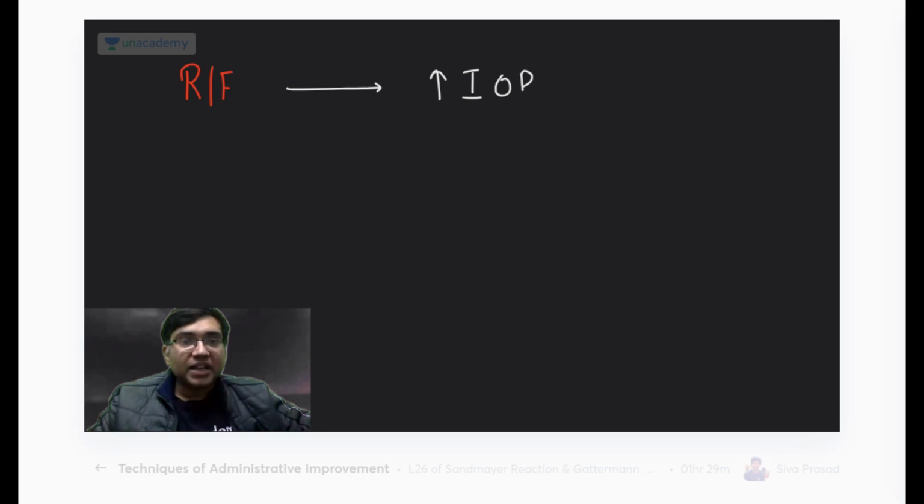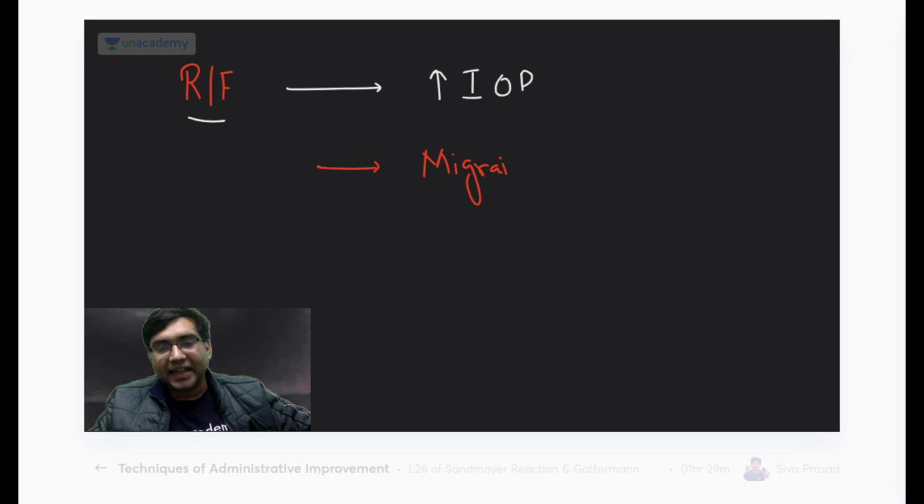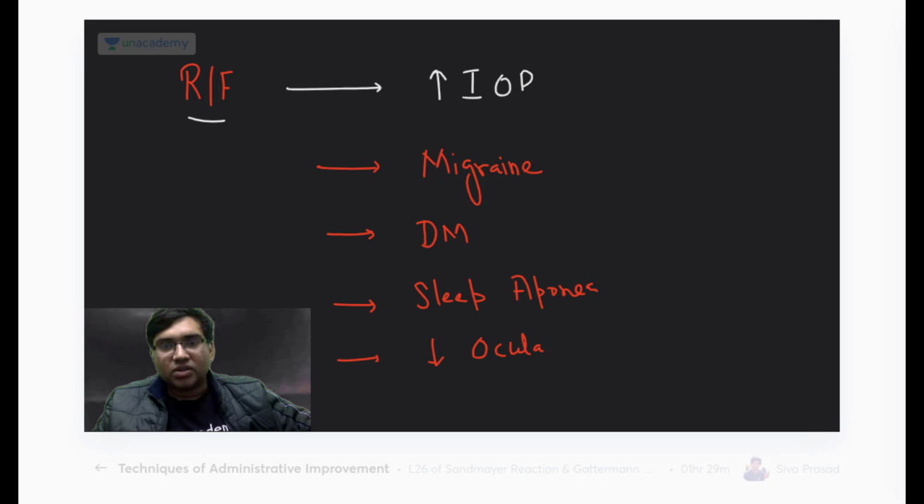Now, what are the other risk factors other than increased IOP? The important risk factors for glaucoma you remember: migraine, diabetes, sleep apnea, and decreased ocular blood flow.